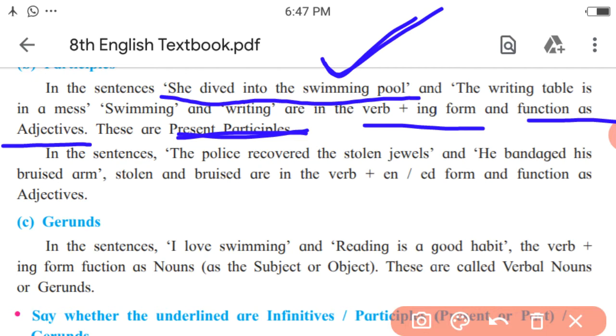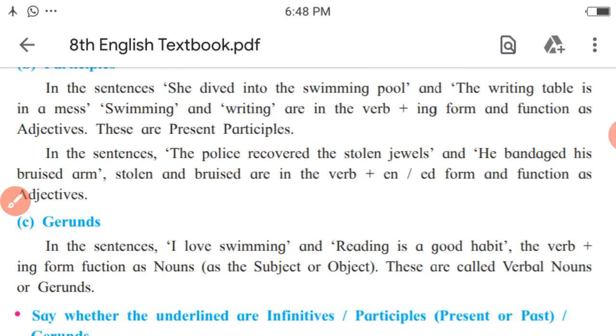Next, another participle is past participle. What is past participle? That is the V3 form of the verb. So it may be V1 plus en or V1 plus ed or any other form. But remember, if the V3 form of the verb is used in the sentence and if it functions as an adjective, it is called a participle, that is, past participle. Let us see the example of it.